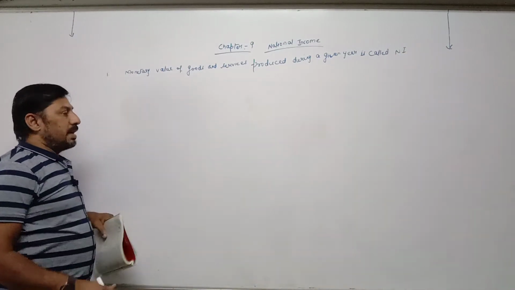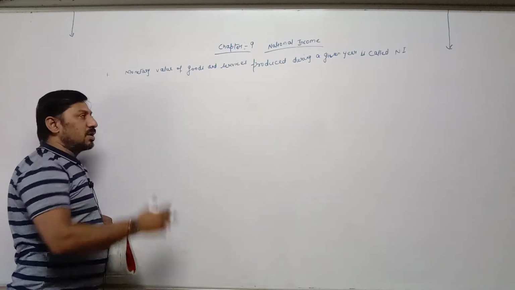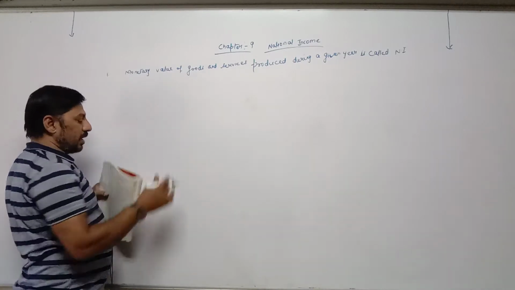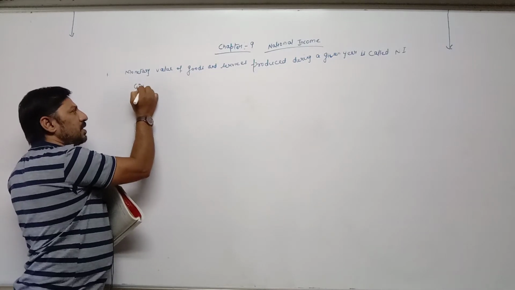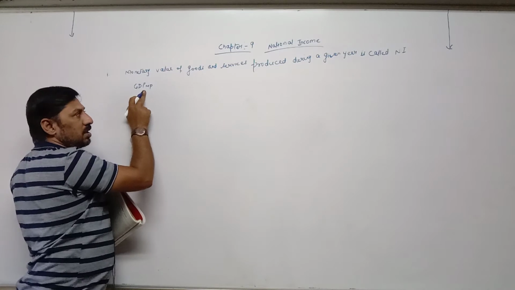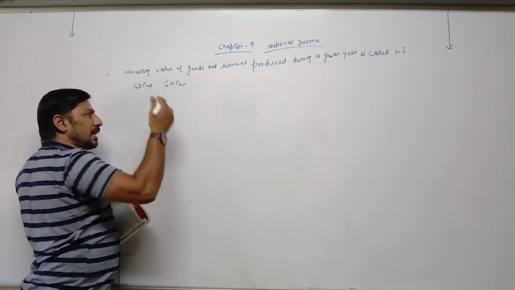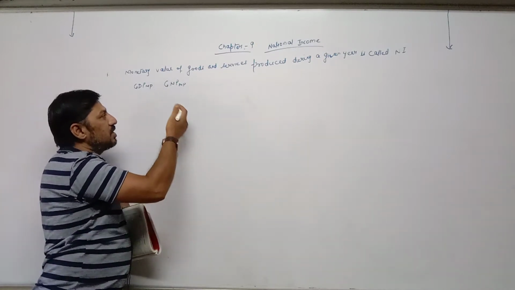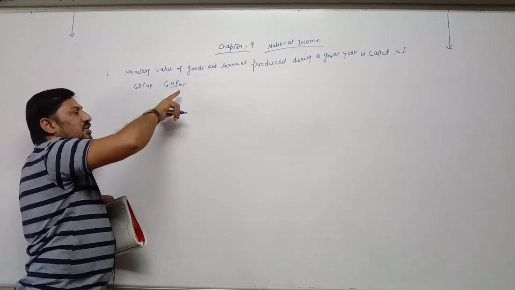Then national income is calculated at different levels, means different terms are used for national income. Already we have done, that is not required because that is deleted from your course. For example, GDP MP, this is domestic income. When DP is used, means domestic income. Then GNP. These are different terms, means we are calculating national income at different levels. Now here NP is used, this is called national income. But here national income has different terms.